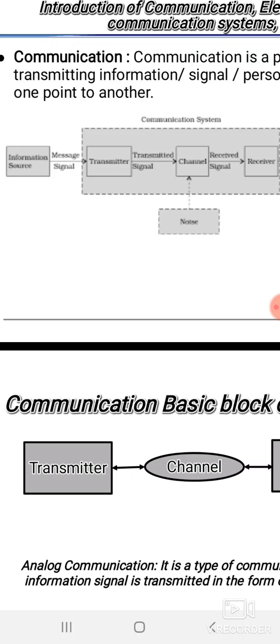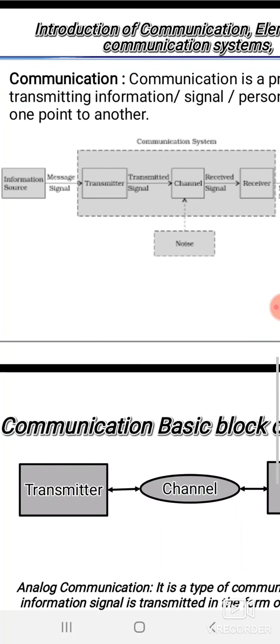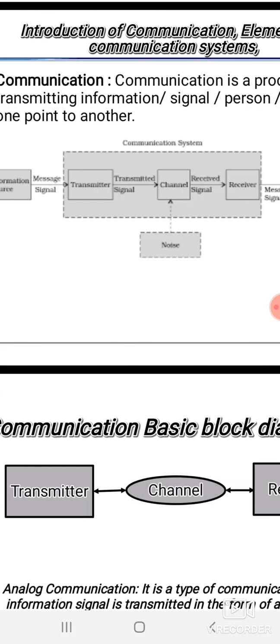Information source. So information source is generating the signal, information signal, or that is also called as the message signal that we have to transmit. That is the first block. Then the next it is the transmitter. So transmitter means in this block the processing takes place.